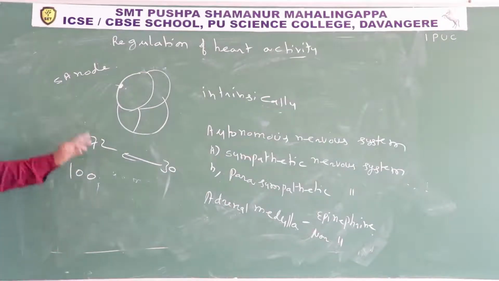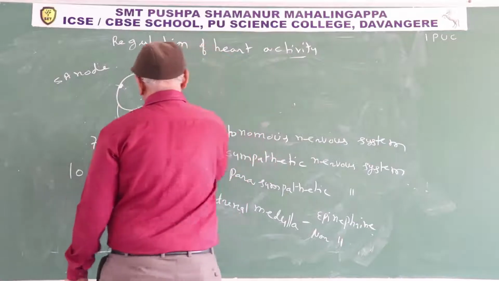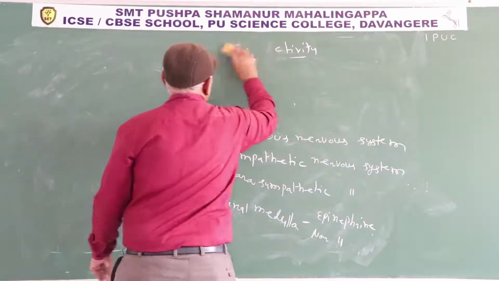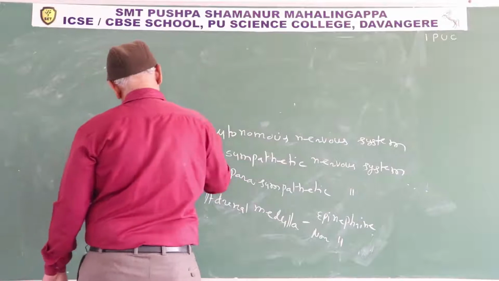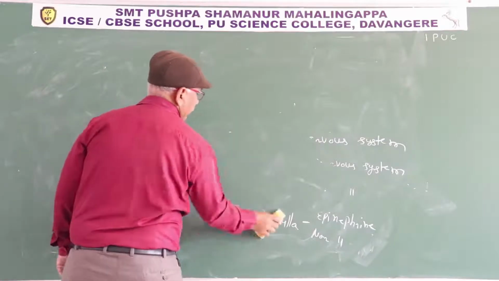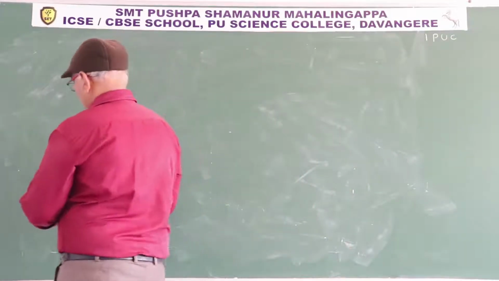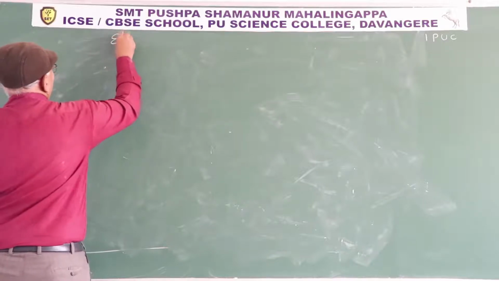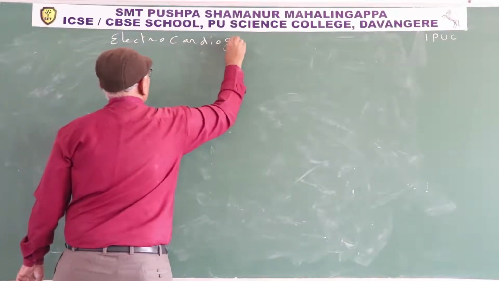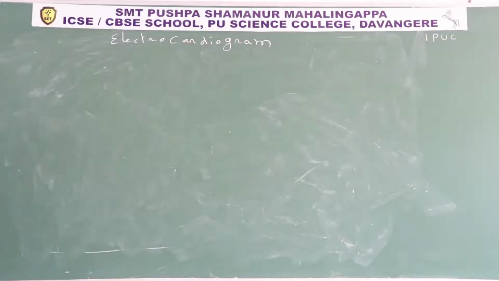Now we discuss the electrocardiogram. Electrocardiogram is a graph.